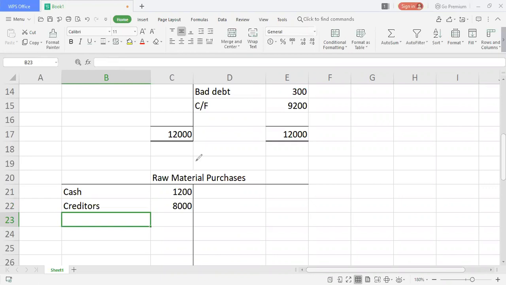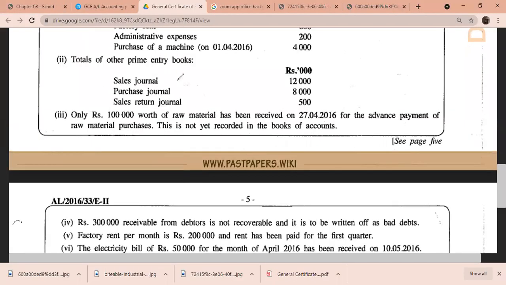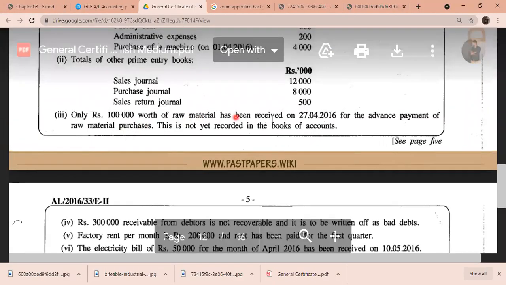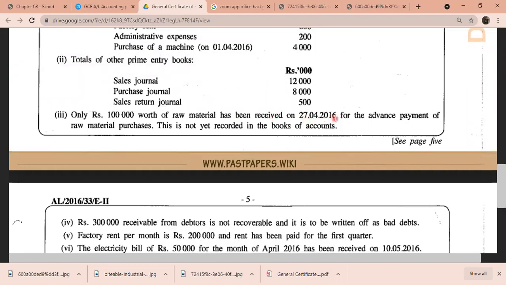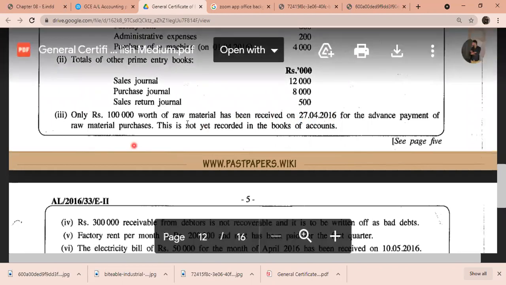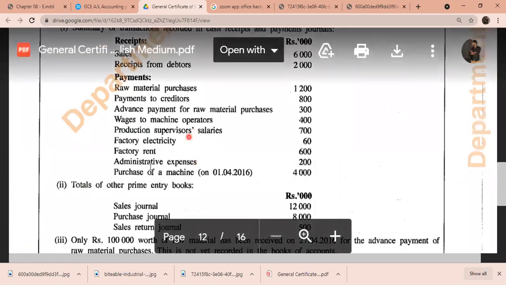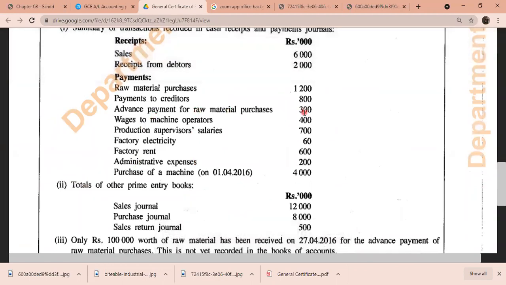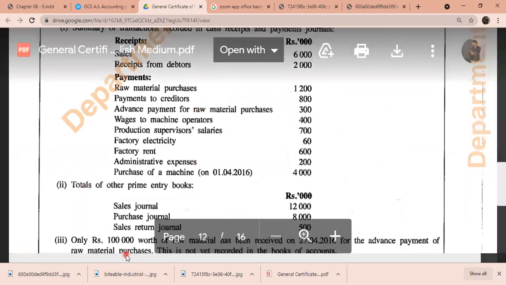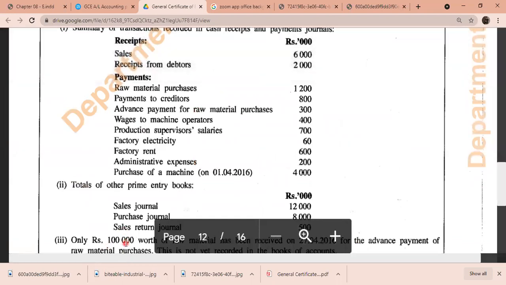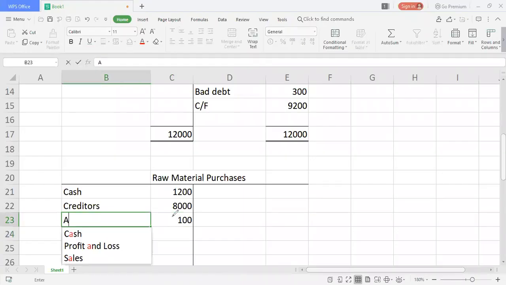Then after recording creditors, I just wanted to know, is there any other adjustment related to this sum? It says that only rupees 100,000 worth of raw material has been received on 27/4/2016 for the advance payment of raw material purchases. This is not yet recorded in the books of account. So I just want to check the advance payment. They are saying that you have made advance payment for raw material purchases 300, but you got 100,000 worth of goods for the business. So which means you can record this 100,000 worth of amount under raw material purchase because you received it, though it was an advance.